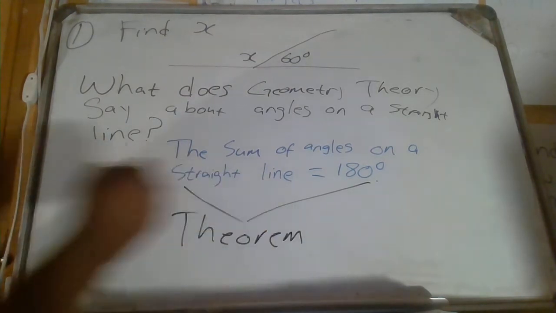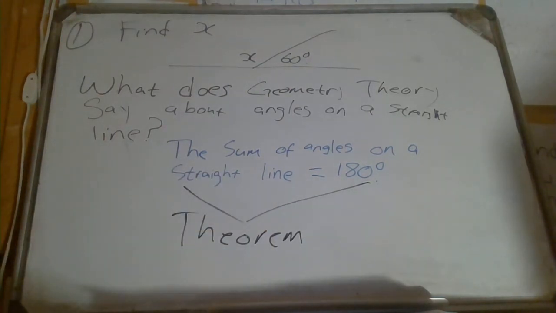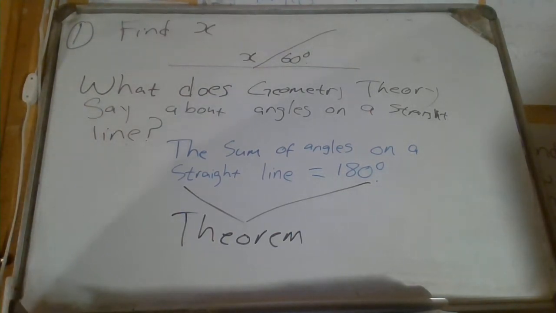Theorem. Right? Now, what is a theorem? A theorem is a statement that has been proved and could be proved as well to be true. Okay? This thing has been proved over and over that it is true. You can even prove it yourself if you want to. But this has been proved over and over, and it has been accepted as a fact in the world of mathematics that the sum of angles on a straight line is equal to 180 degrees.